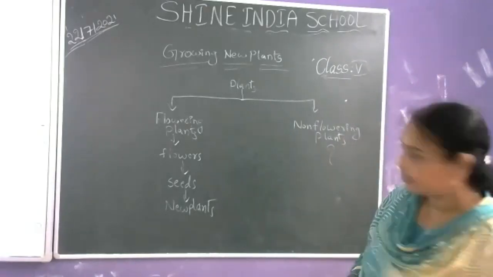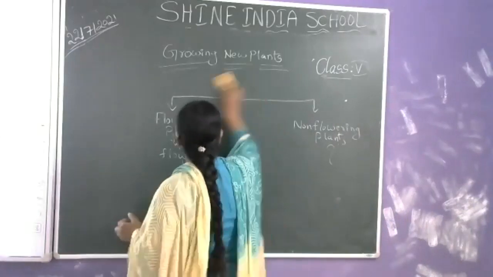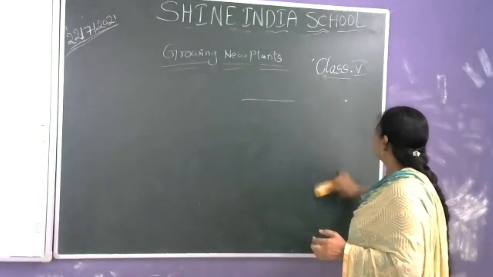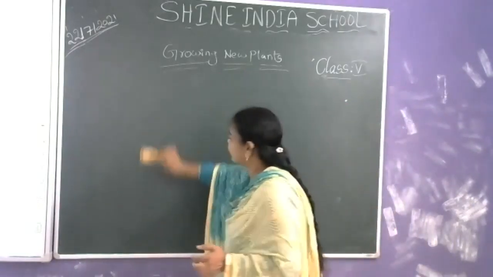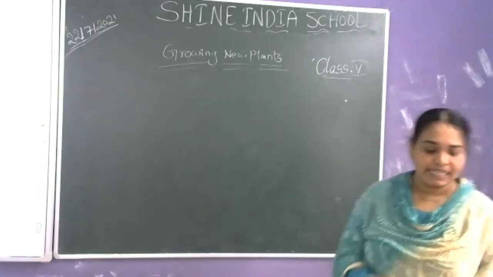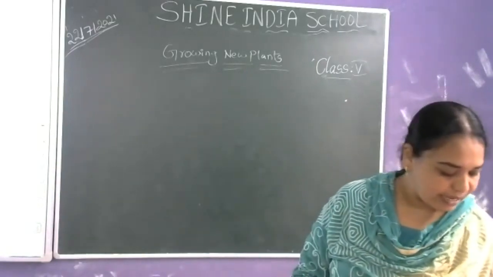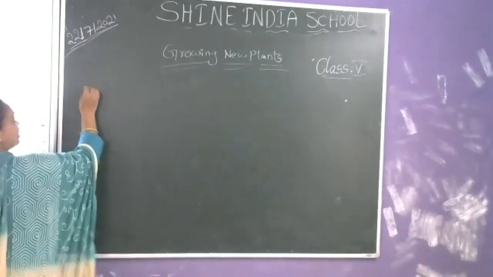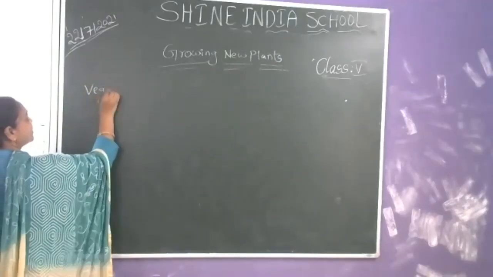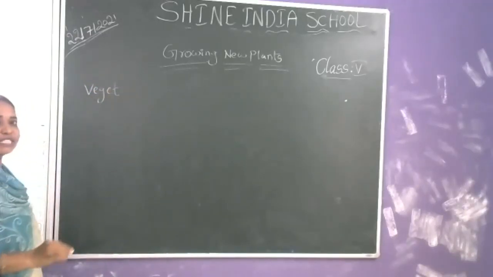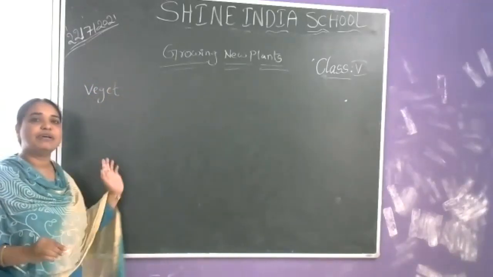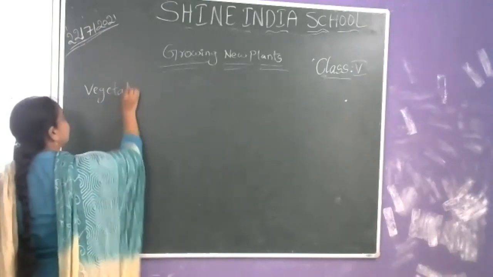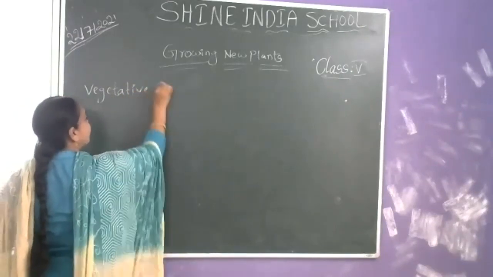The process by which non-flowering plants give rise to new plants, that phenomenon, is called vegetative propagation. If a new plant is formed without seed, that process is called vegetative propagation.